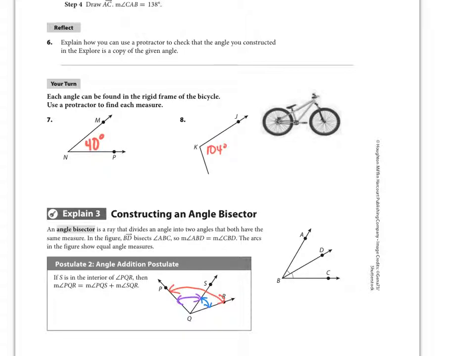Specifically, if we have an angle bisector, which here in this picture on the right, ray BD is your angle bisector. So a ray bisects the angle. This is angle ABC, and this little mark right here means that anything with the same mark is congruent to each other, or equal in measurement.